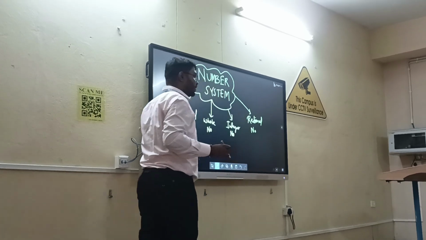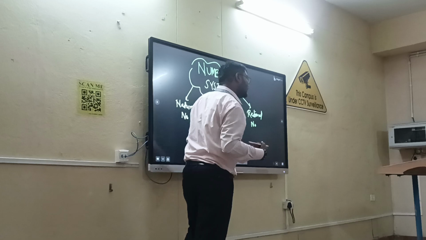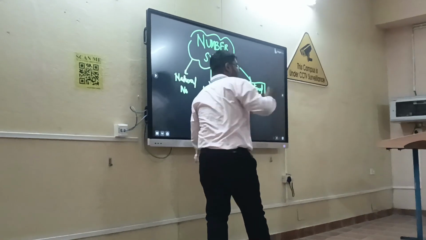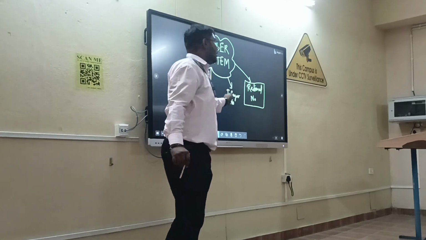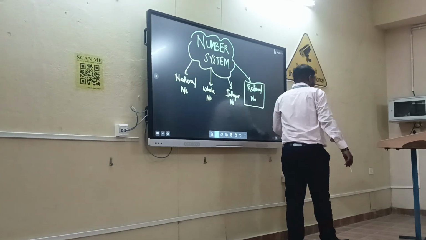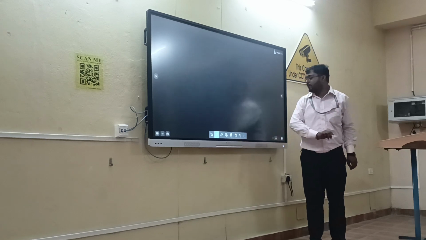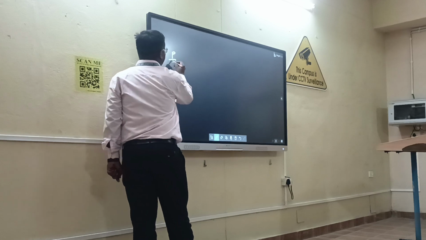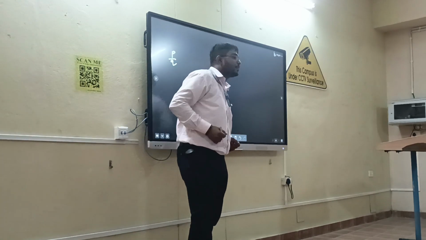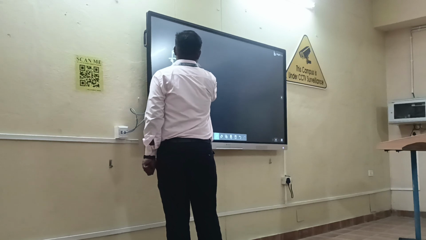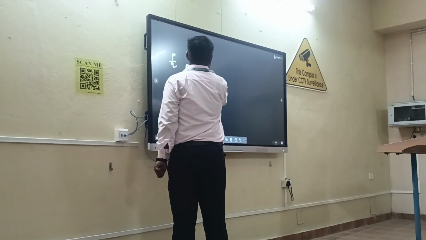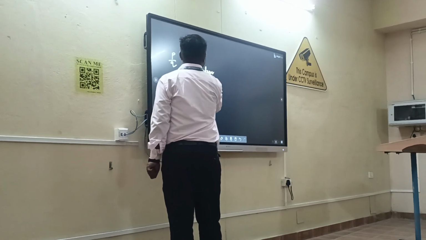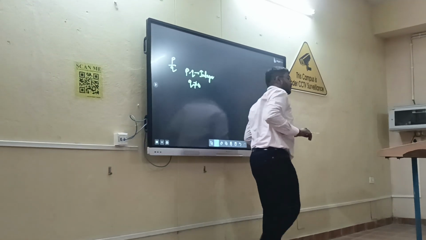These three kinds of numbers we have already studied in lower classes, so our total focus will be on rational numbers. So first of all, what is a rational number? The numbers of the form p by q, where p and q are integers, but q will not be equal to 0, are called rational numbers, right?